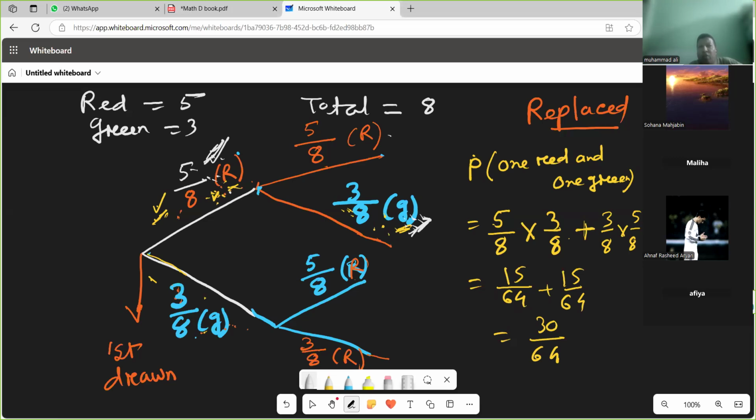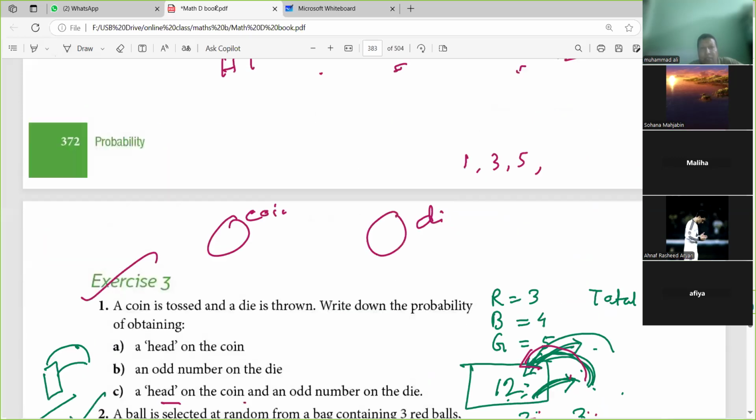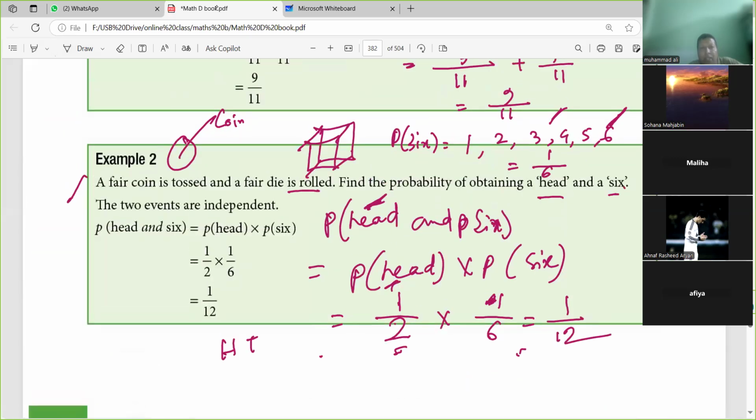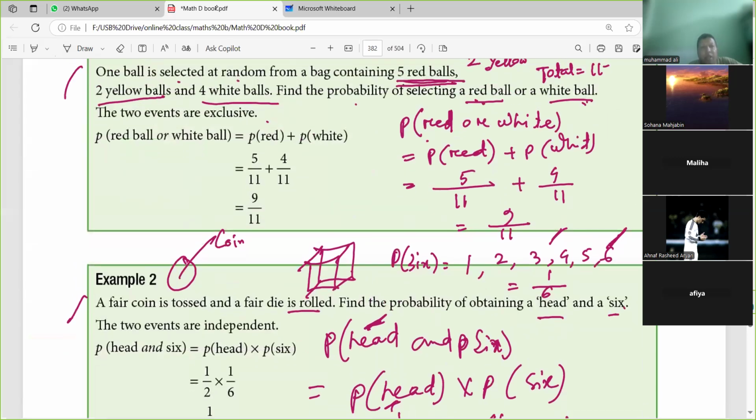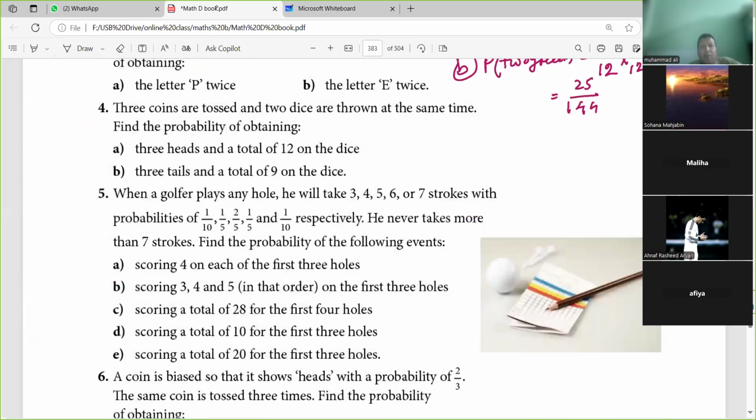And we know that for independent events we have to do multiplication. Independent means "and", that means multiplication. Is it clear, everybody?